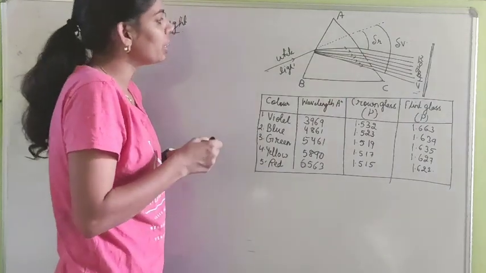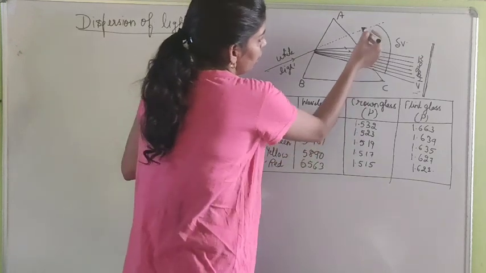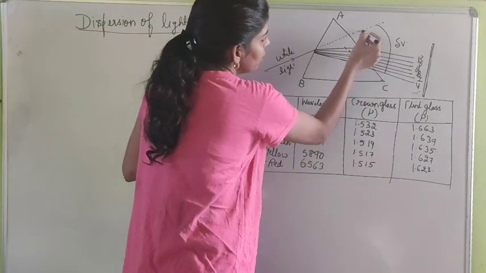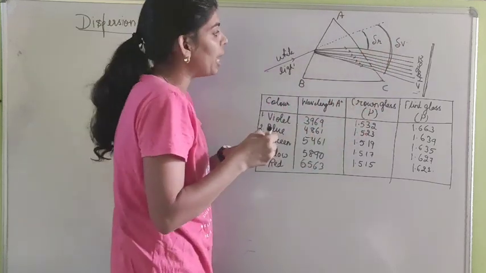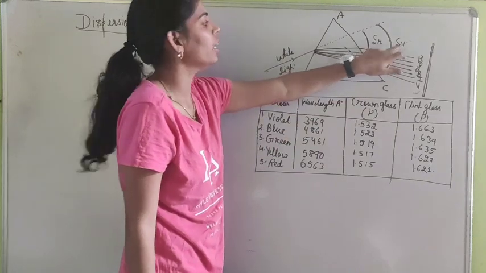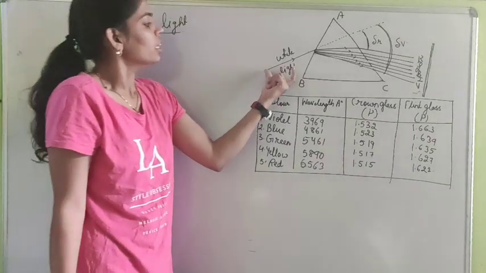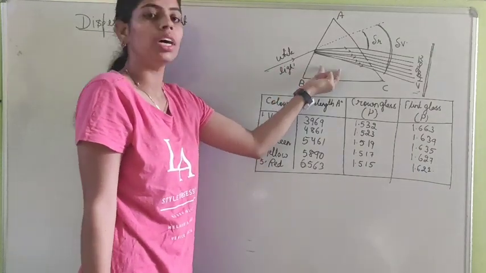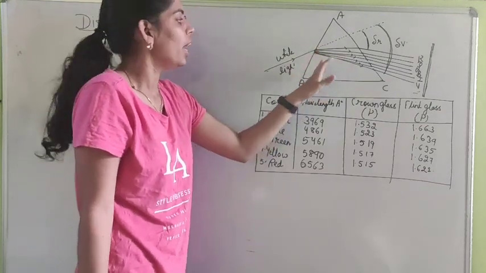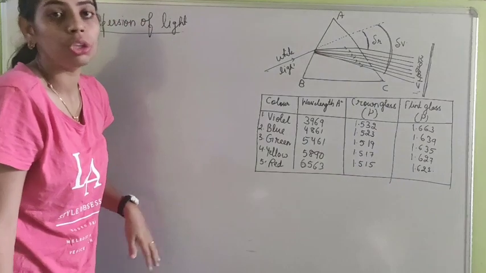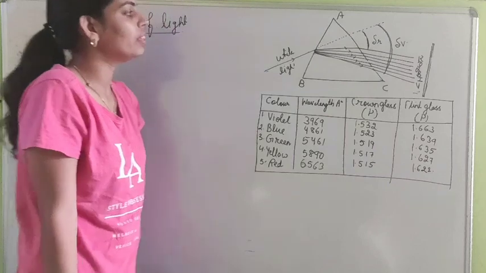So you can see here, whenever light splits into 7 colors, red color bends this much and violet color bends this much. That means the bending is more in violet color and less in red color. So how is it possible that when white light passes through the same material, made up of glass with some refractive index mu, there is different bending for the same material? What is the reason behind it?